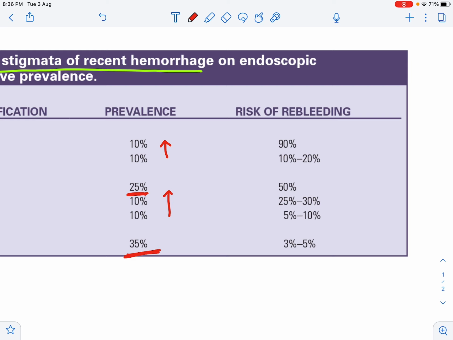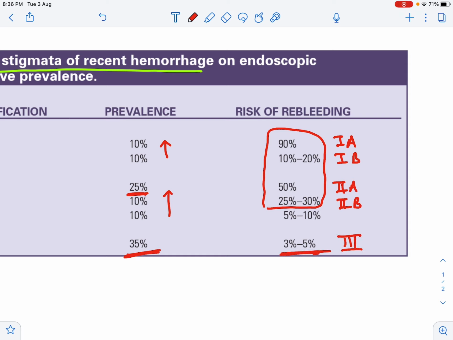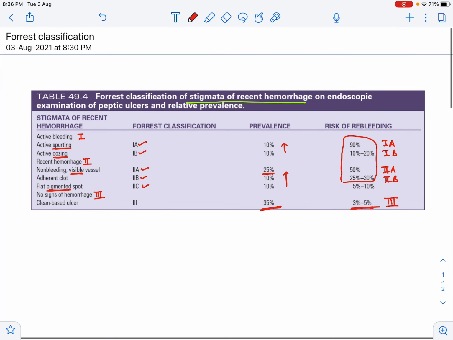Now, as you would have guessed by now, the higher the grade, the greater is the risk of rebleeding. So the more severe, 1A, 1B, 2A and 2B, these have the highest risk of rebleeding. So basically what is less prevalent has more chances of rebleeding, and what is more prevalent has the least chance of rebleeding. This is forest classification in very brief terms.